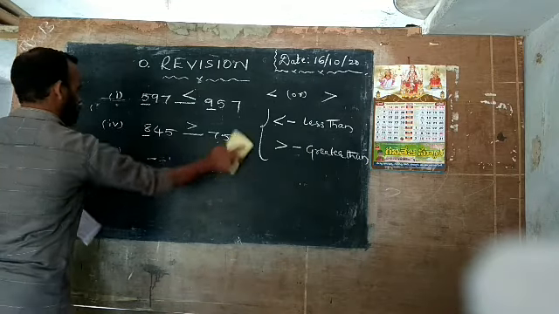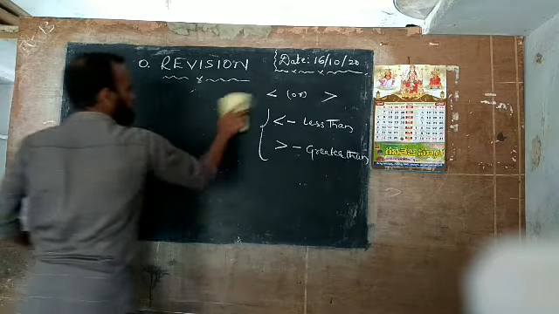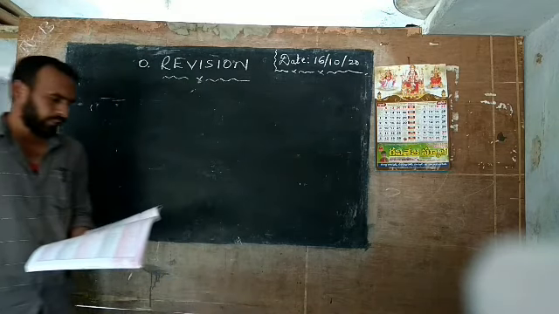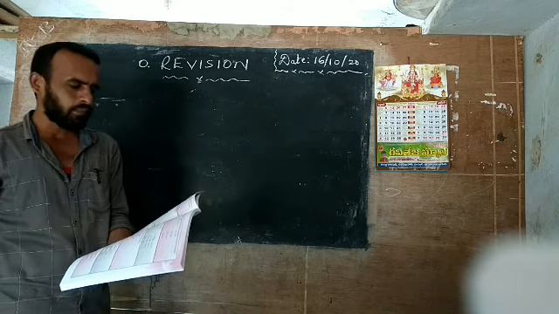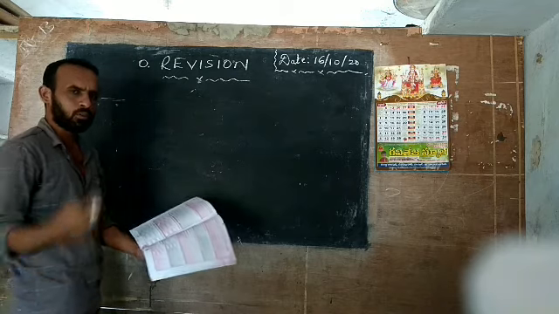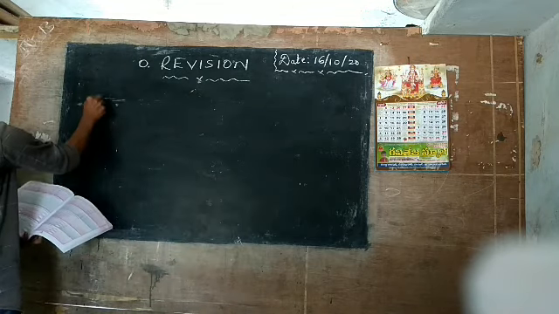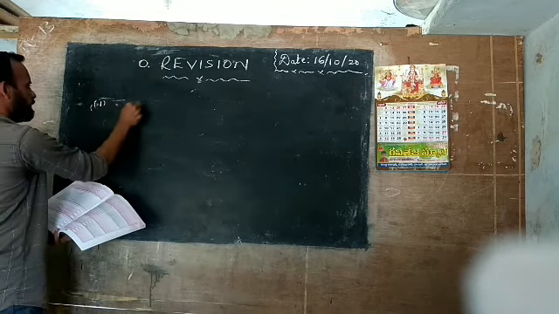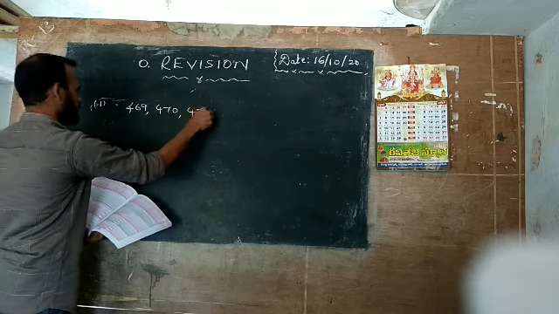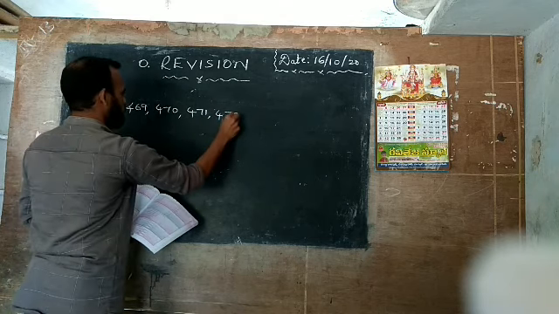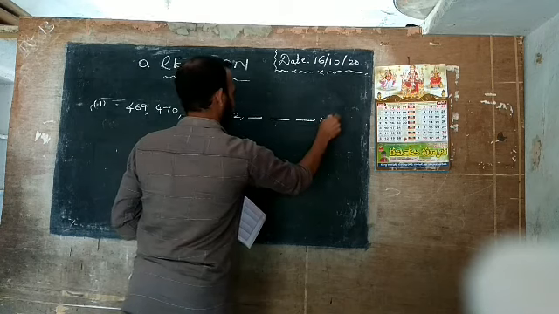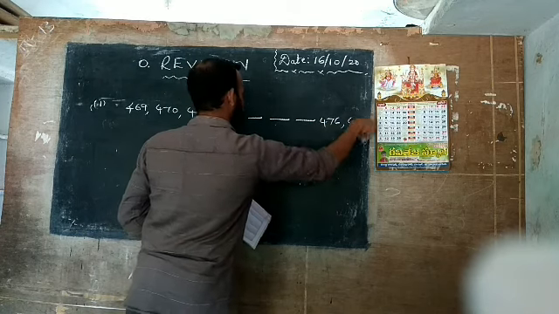Next bit, third bit. Read the numerals and write the missing numerals in the blanks. This is very easy. I will explain 2 or 3 questions here also, and the remaining you solve yourselves. 469, 470, 471, 472, dash, 476, 477.